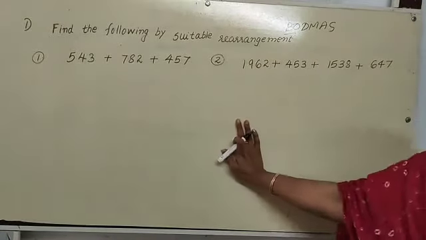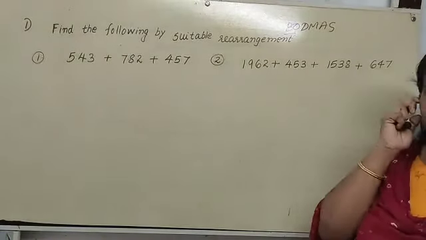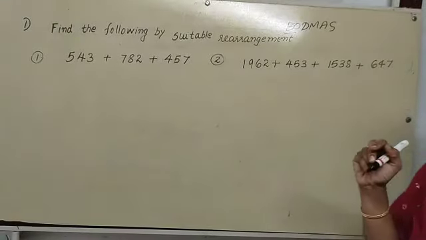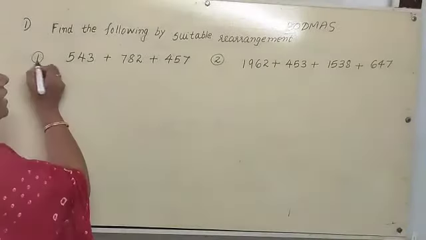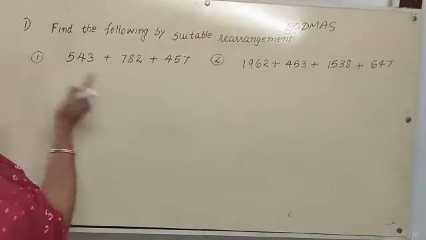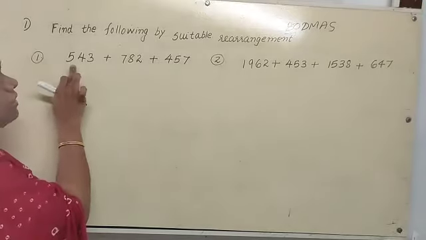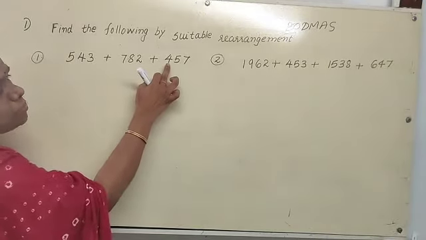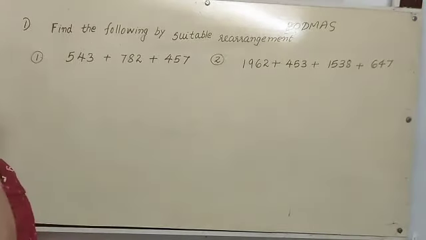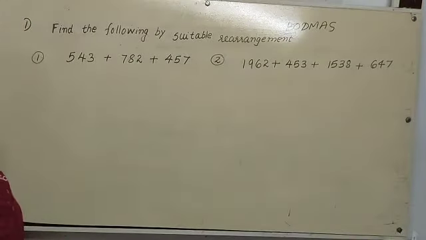So here, find the following by suitable rearrangement. We can rearrange this, and when we rearrange this, we can do it easily. So let's check how to rearrange this. Here, the first question, I wrote 2 questions. In the first question, 543 plus 782 plus 457. In this case, we have to rearrange this.